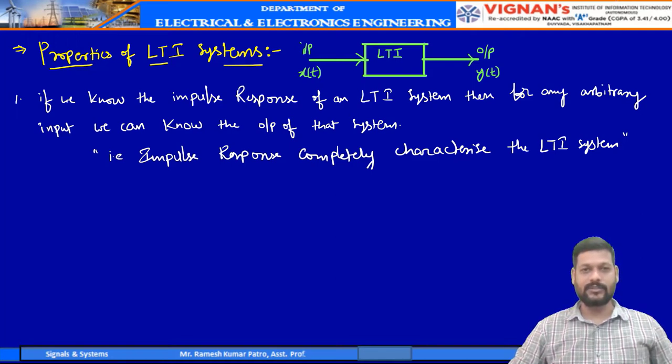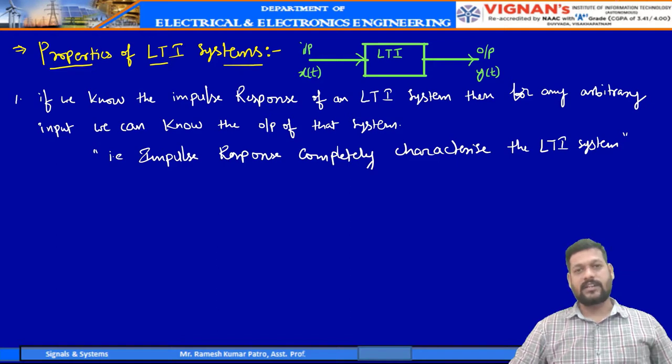In the last few videos, we discussed the significance of the LTI system and the impulse response, and how we get an output for any arbitrary input if we know the impulse response. And now we will see what are the properties of LTI systems based on the impulse response and the input output relations.